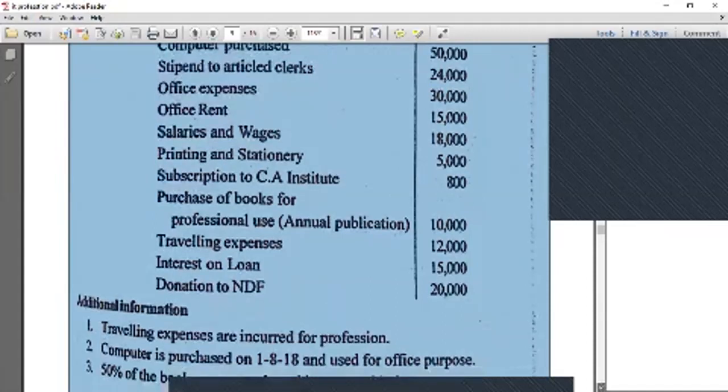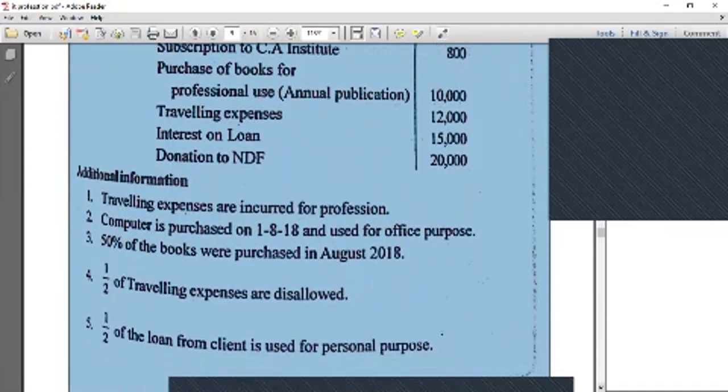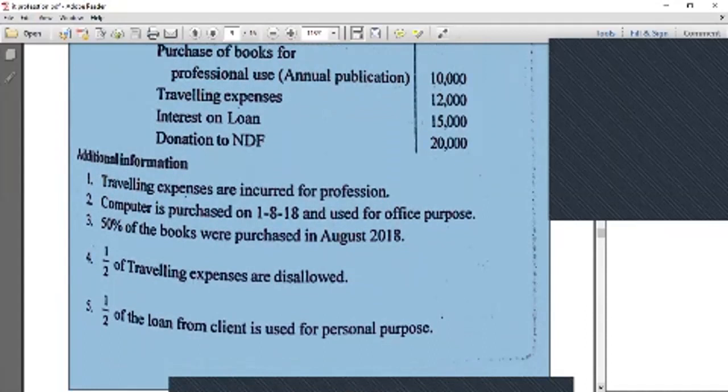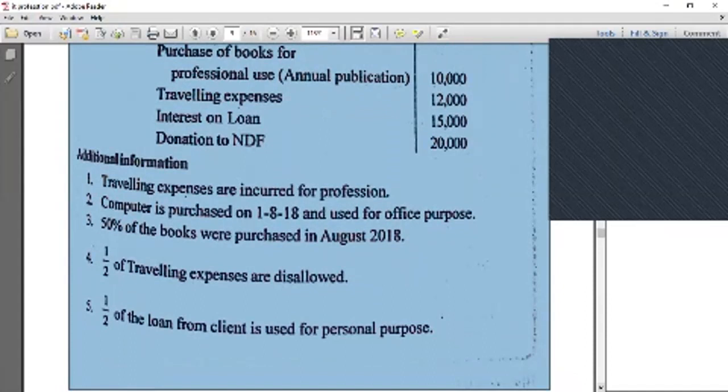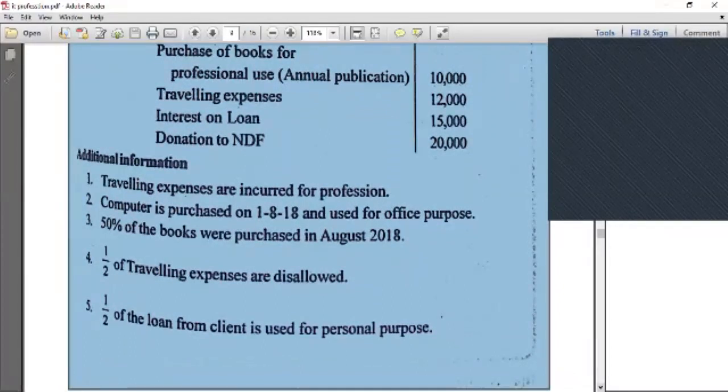Now the additional information given in the problem. Traveling expenses are incurred for the profession. The computer was purchased on 8 2018 and used for office purpose. The purchase of the computer is an asset, so we calculate only the depreciated value. Fifty percent of the books were purchased in August 2018, and books are also an asset, so we take only the depreciation amount.